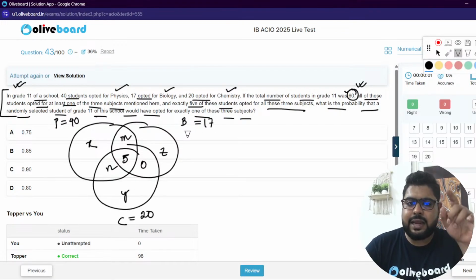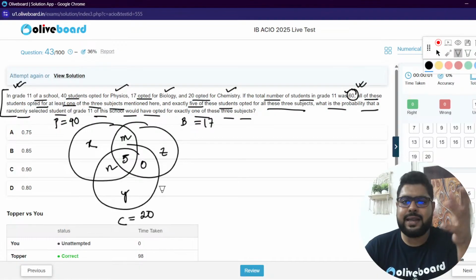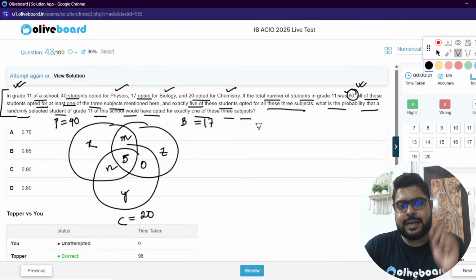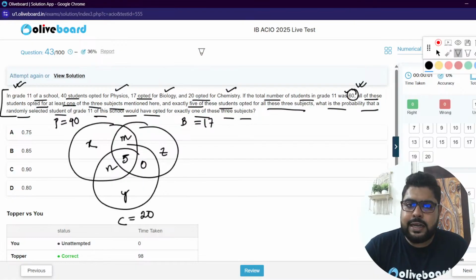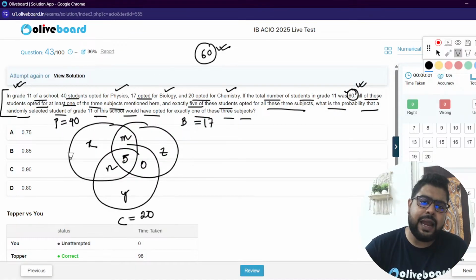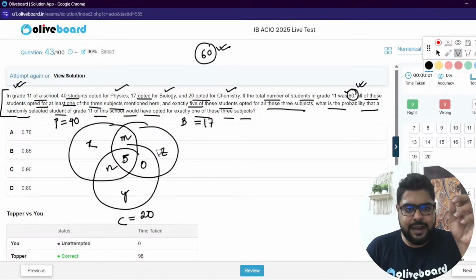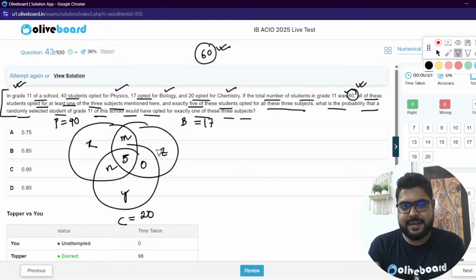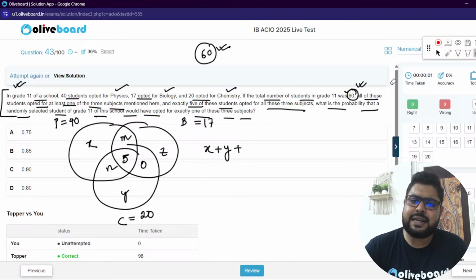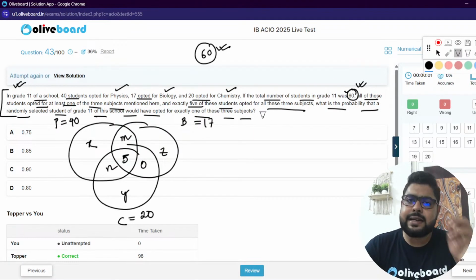Because you see, if I write C, C is chemistry. So again, we can have a misconception about which C I've taken. Let's understand one thing: the total is 60. Now please understand, if I write down everything, x plus y plus z. Let's not jump steps, because many will find this a little tricky.